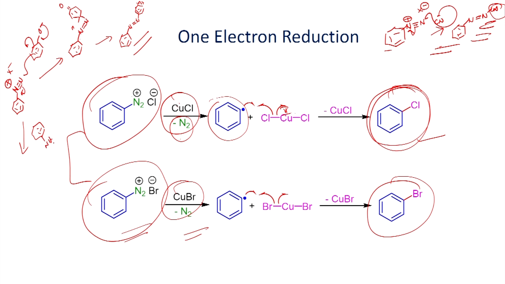For example, if you have this one, this also can undergo addition reaction, as we have seen, and you will be able to get it can convert into.